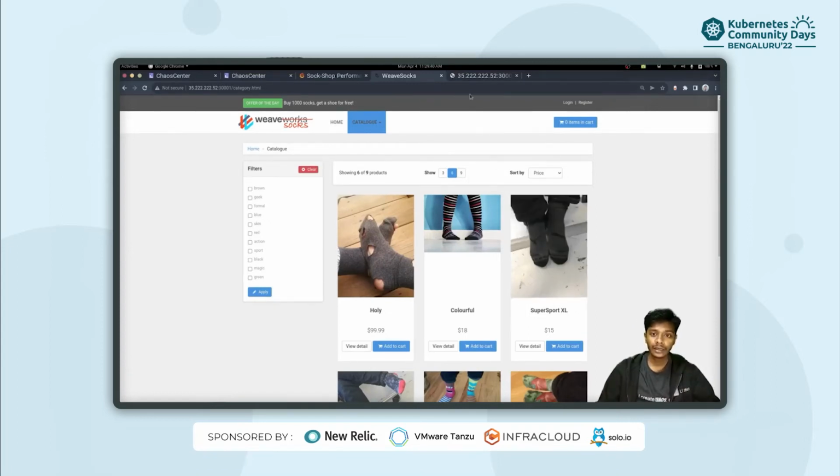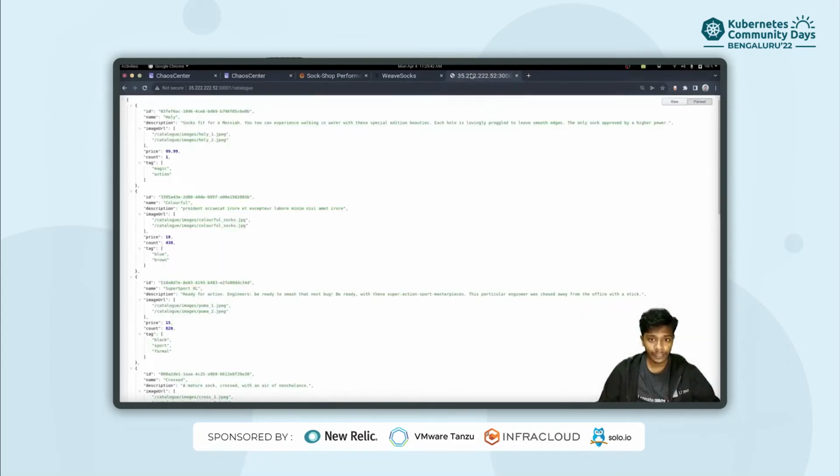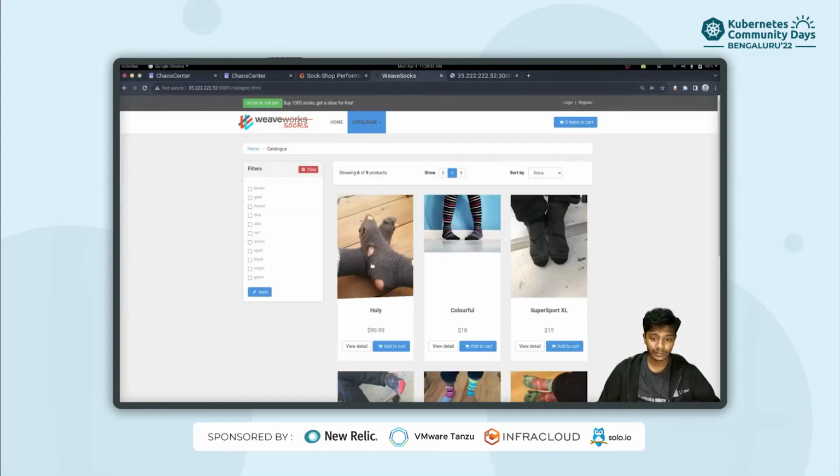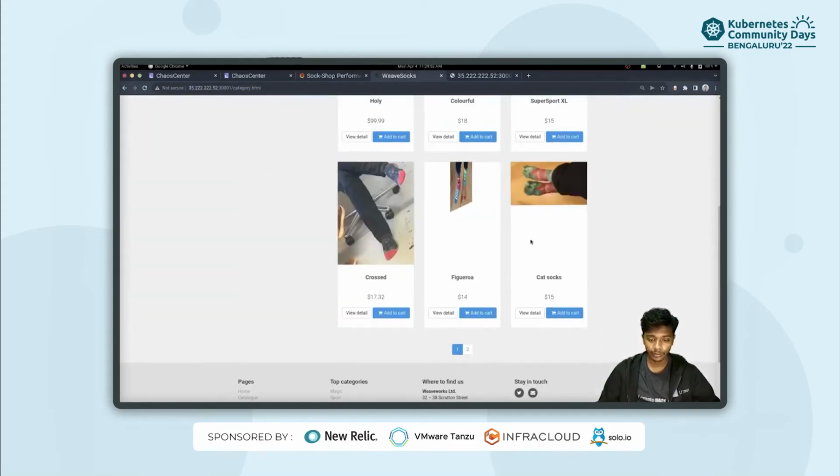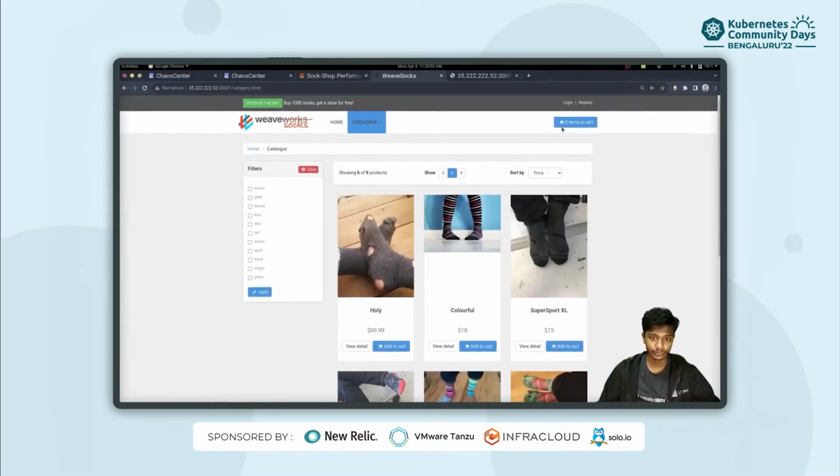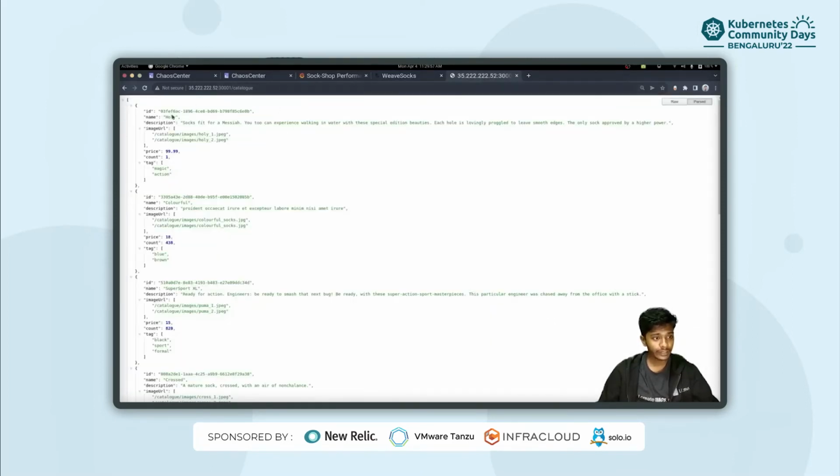Well, I'd like to show you an API endpoint that we have over here. So it is the catalog API endpoint, which is actually enabling the display of all these items that are over here. So as you can see right now, this catalog API endpoint is still available.